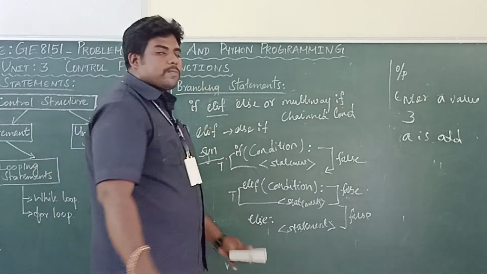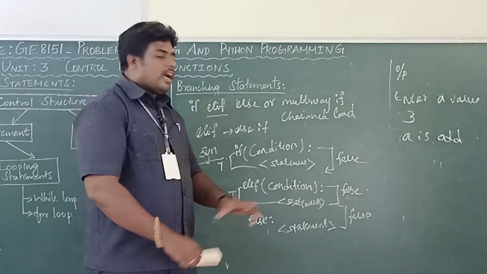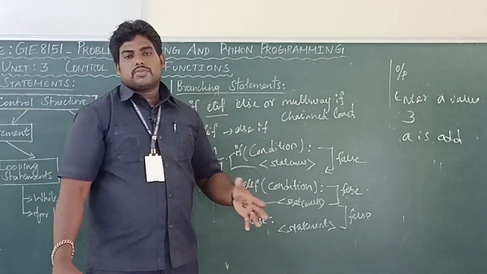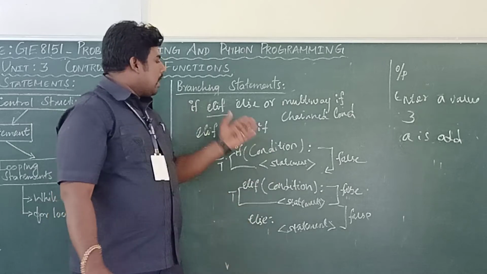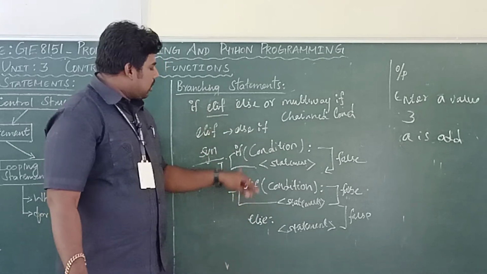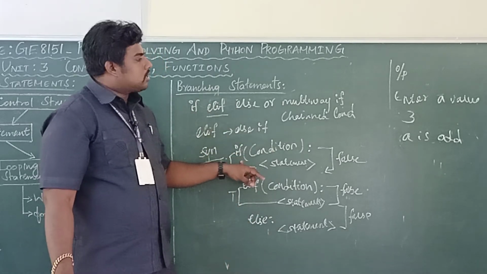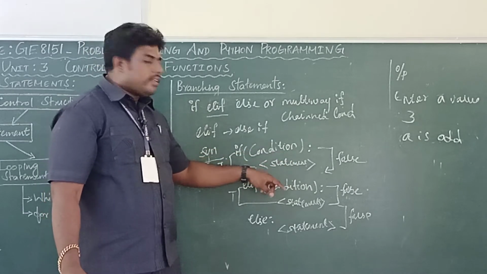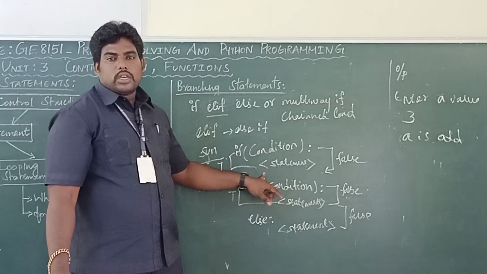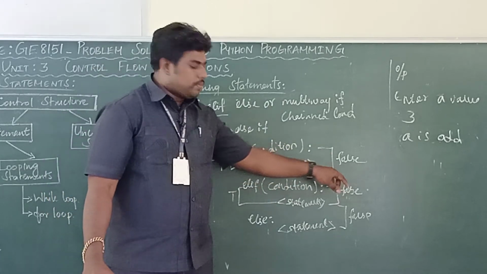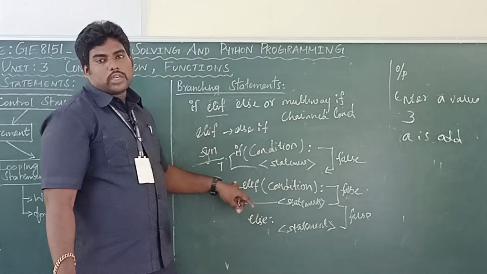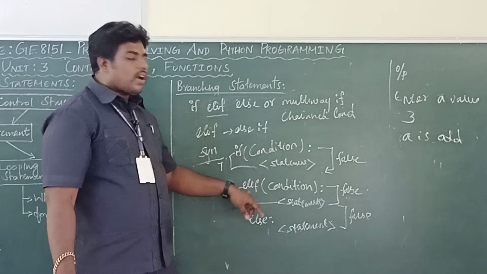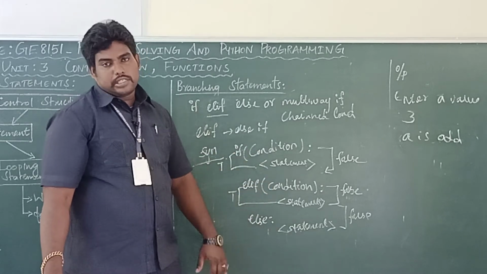Okay, listen. Here I want to check multiple conditions. If I want to check many conditions, I can go for if elif. See here, first I am checking one condition. If this condition is true, the indented body will be executed. Suppose this condition is false, then the elif will work. If it is false, I am checking a second condition.